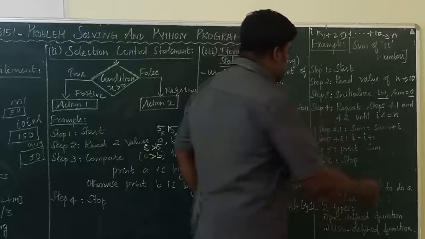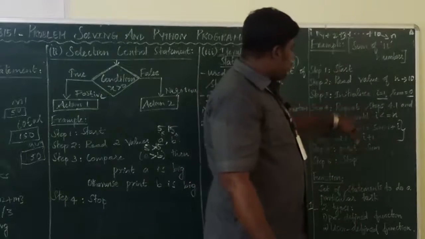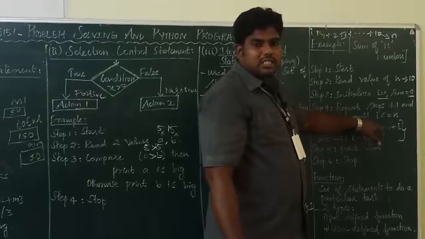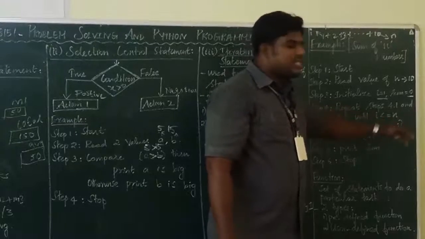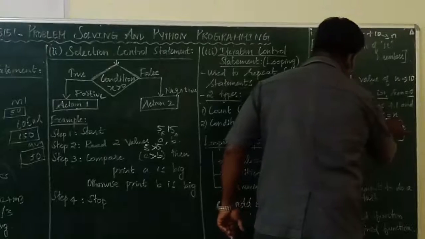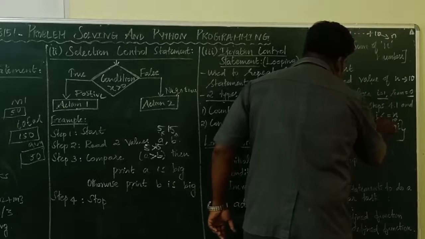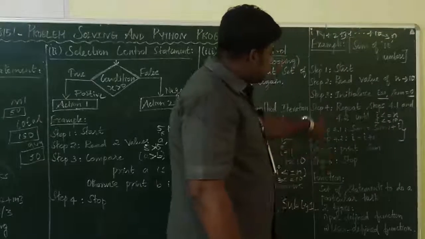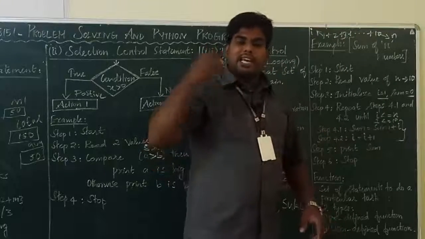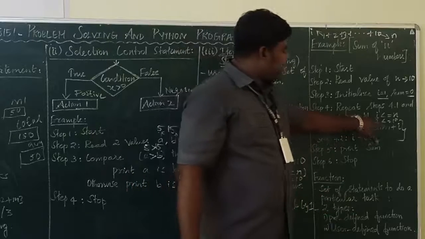So repeat these two steps, 4.1 and 4.2, till the I value reaches n. What's the I value here? I value is 1. What's the n value? 10. So till the I value reaches 10, these two steps will be repeated again. That is looping.